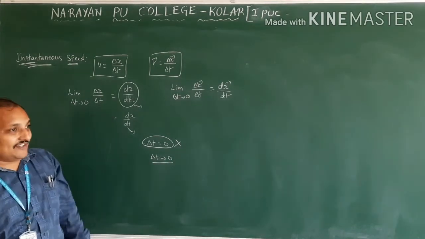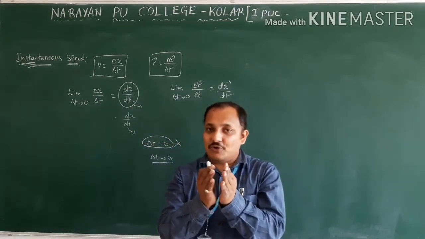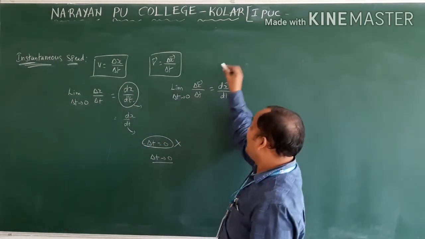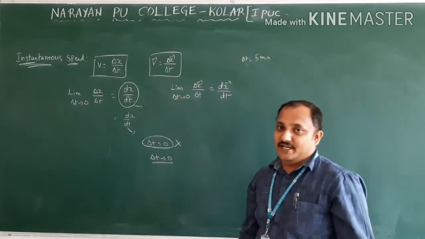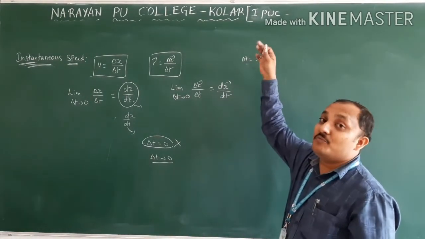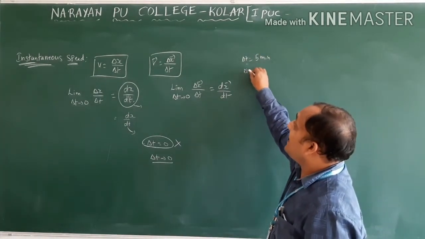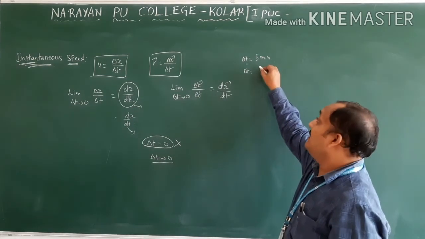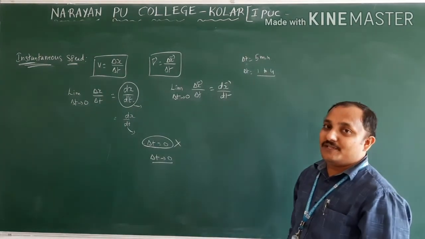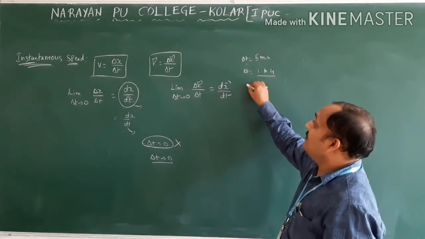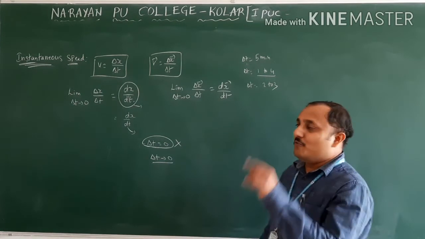When it is almost 0, I will explain. I gave here a time difference from your home to the shop, 0 to 5 minutes. 0 to 5 minutes is the delta t time interval. Now this 5 minutes is almost going to become 0. How is it going to become 0? If we start at 0 to 5 I said, let us assume 1 to 4. How much time difference did you get? 3. Another time difference I gave, 2 to 3. What is the time difference? 1 minute.